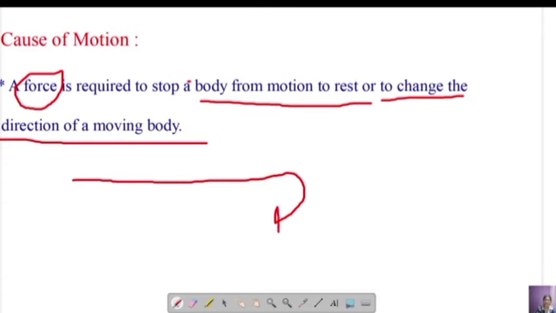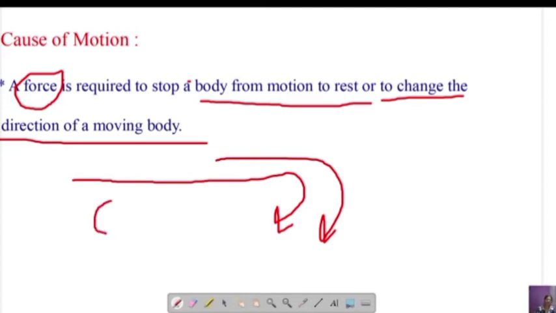So when you are changing the direction, if you are driving the car, you will rotate the steering towards right or left. When you are rotating towards right or left, what you should apply in your shoulder? You should apply a force. So even when you have to change the direction, you are applying a force. So even to change the direction, you have to apply a force. Is it clear?